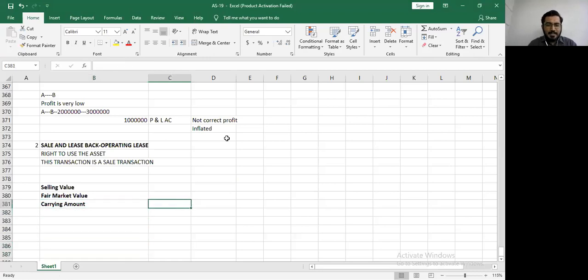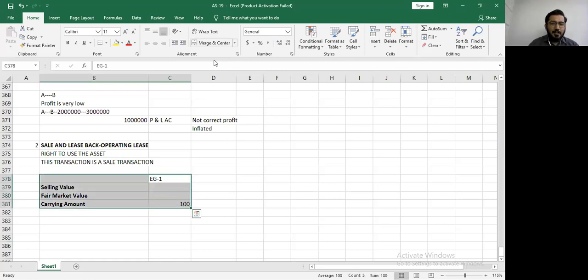Okay, let's take an example. Say, for example, let's take example 1. Suppose the carrying amount of the asset is 100 rupees. Okay, all your attention over here. Suppose the carrying amount of the asset is 100 rupees.